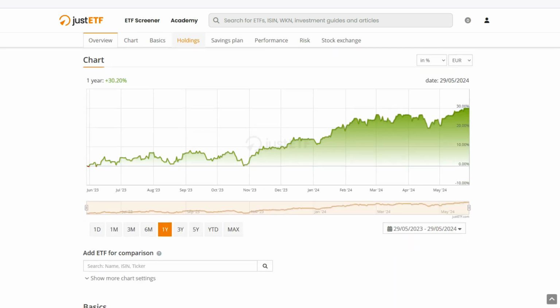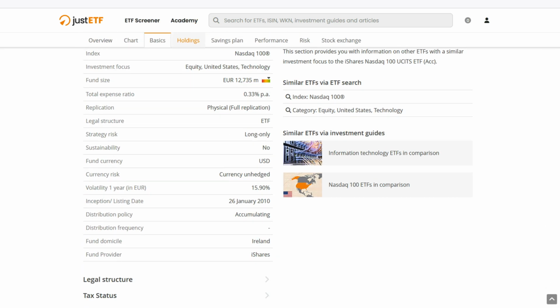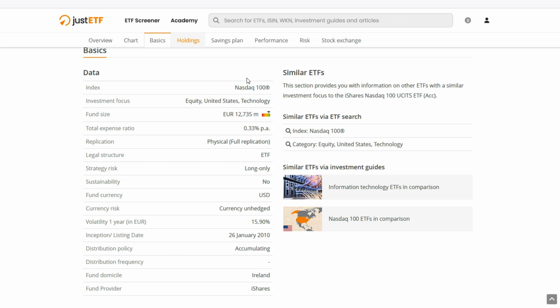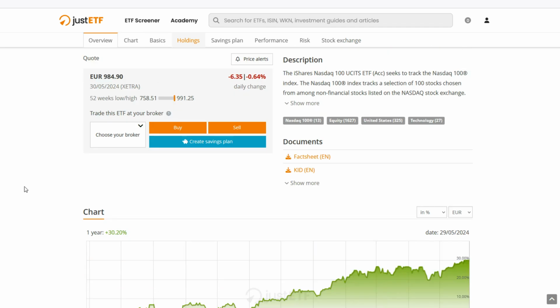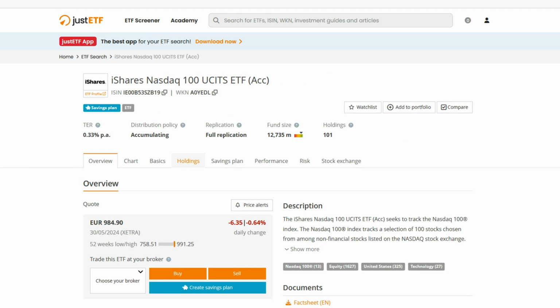We also see here where it is domiciled. So it's in Ireland. And we can see the previous metrics that we already discussed. So the size, the total expense ratio, the fund currency, they're all going to be USD. So you don't need to check that. And also the currency unhedged that we chose. So nothing really special here. Let's go to the next one.